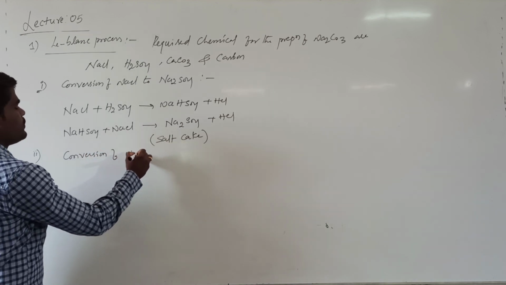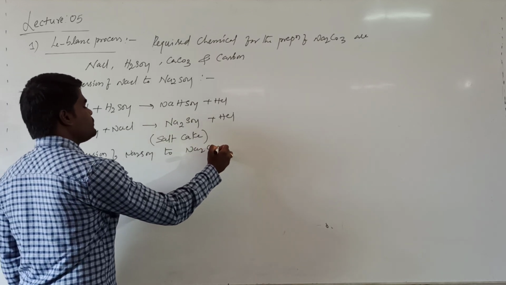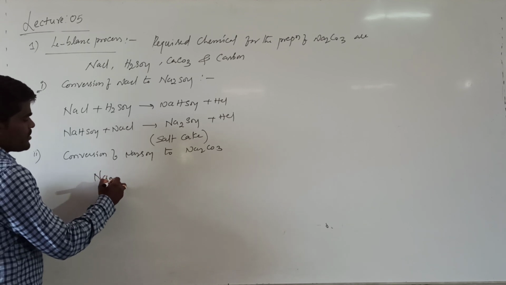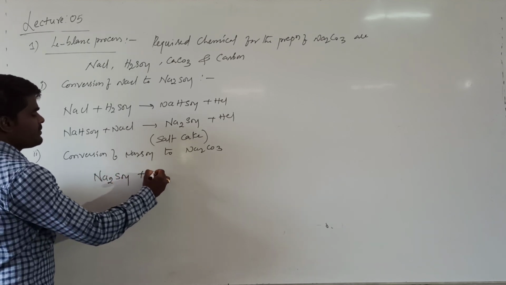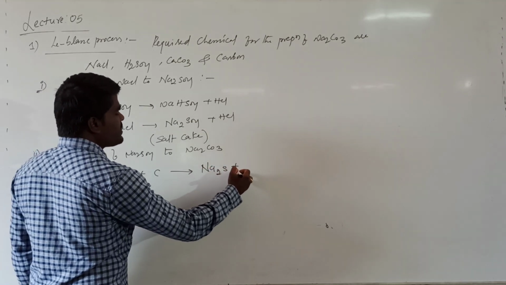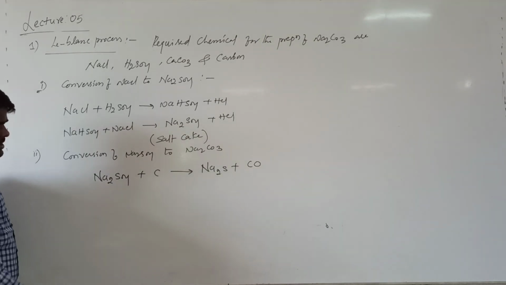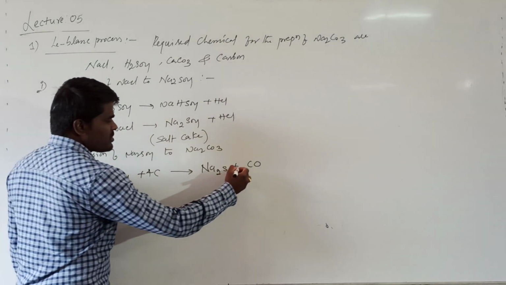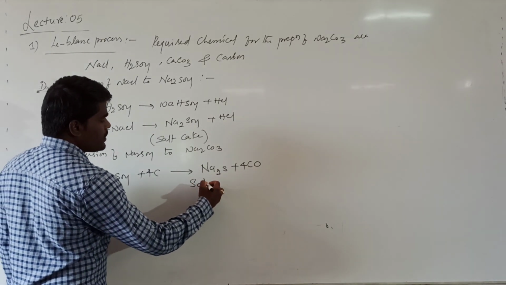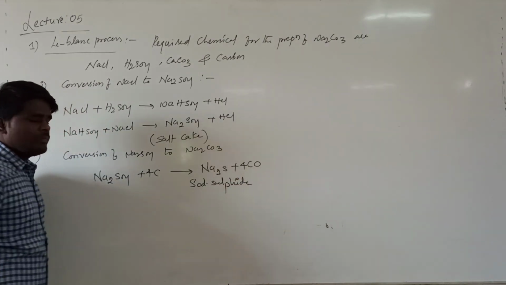Now, in the second step, conversion of Na2SO4 to Na2CO3. Here, when this sodium sulfate is treated with carbon, it will be converted into sodium sulfide plus carbon monoxide. To balance this equation, take 4 moles of carbon, which forms 4 moles of carbon monoxide. This is called sodium sulfide.